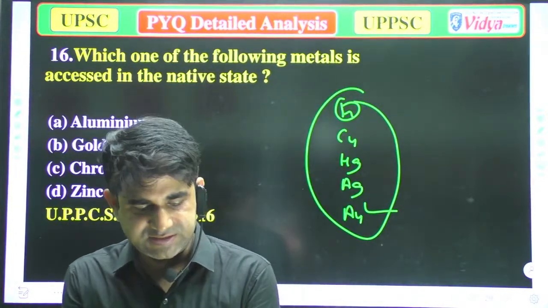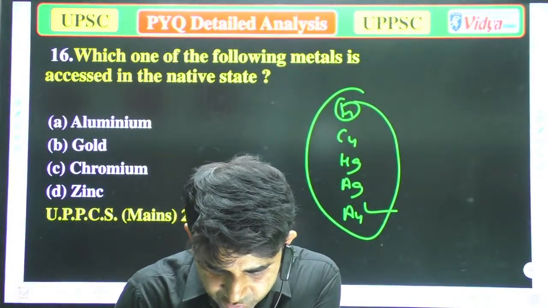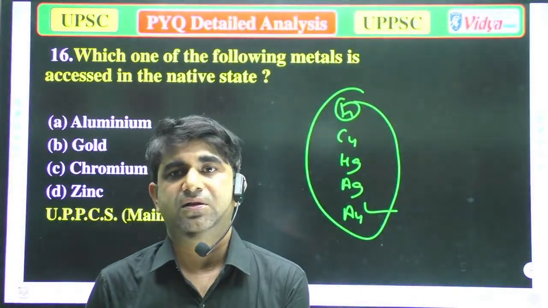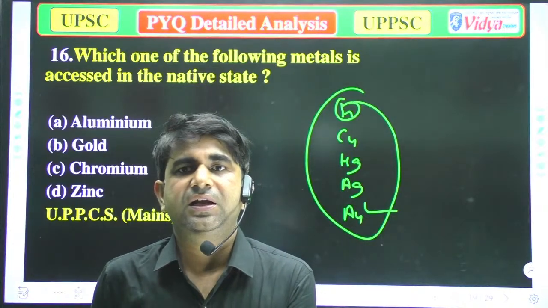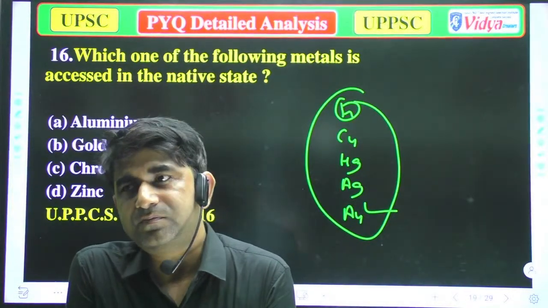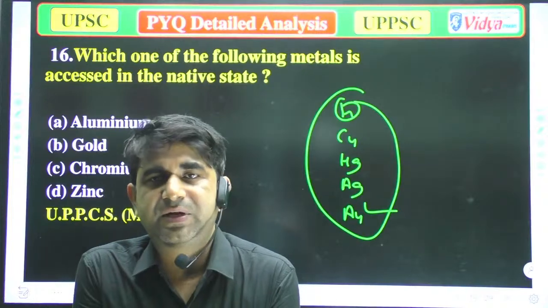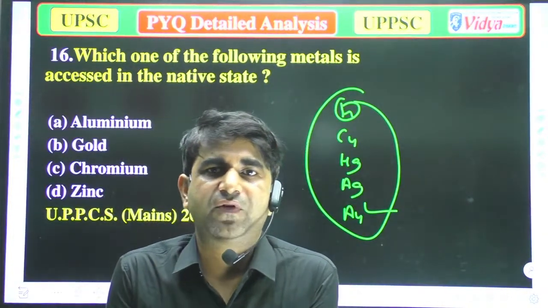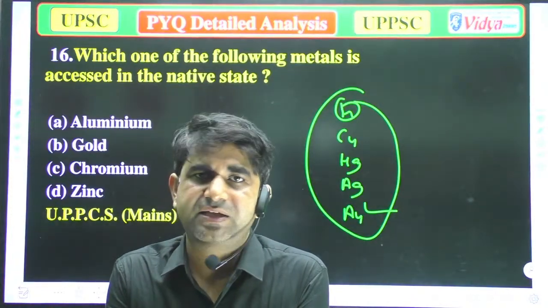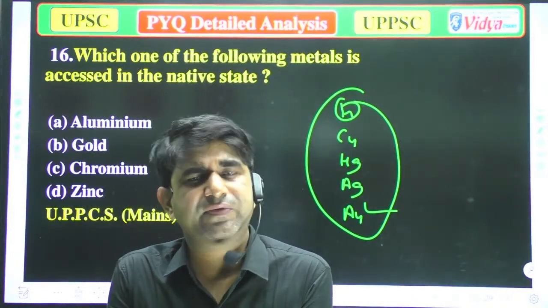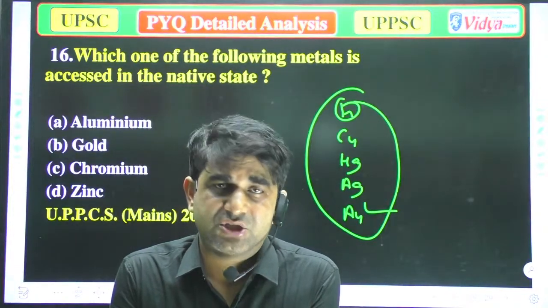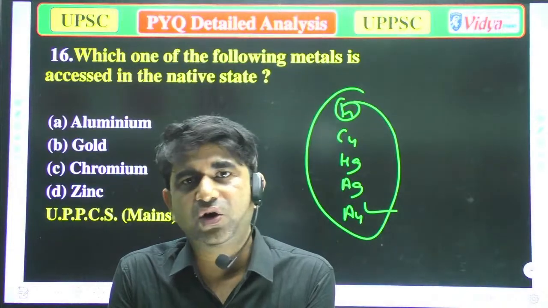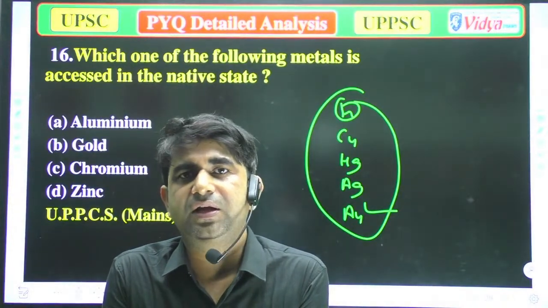And when gold is the least reactive element, we can understand properly that the least reactive element will be found in the native state, because mainly elements are found in the combined form, in the form of oxides, silicates, carbonates, chlorates, in various forms. But silver and gold are not found in the combined state.